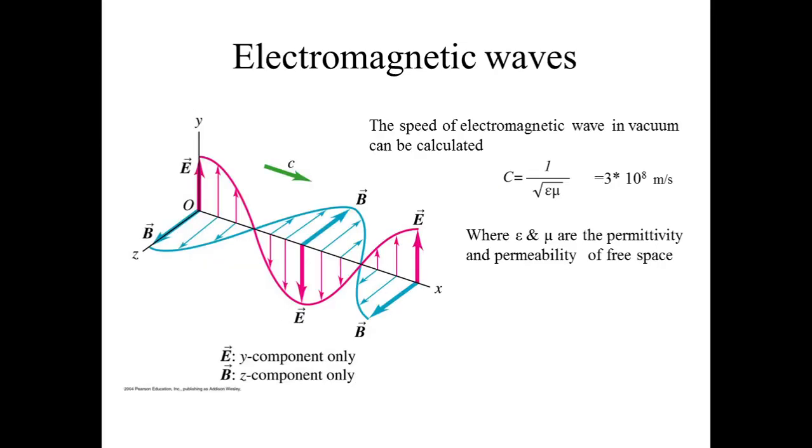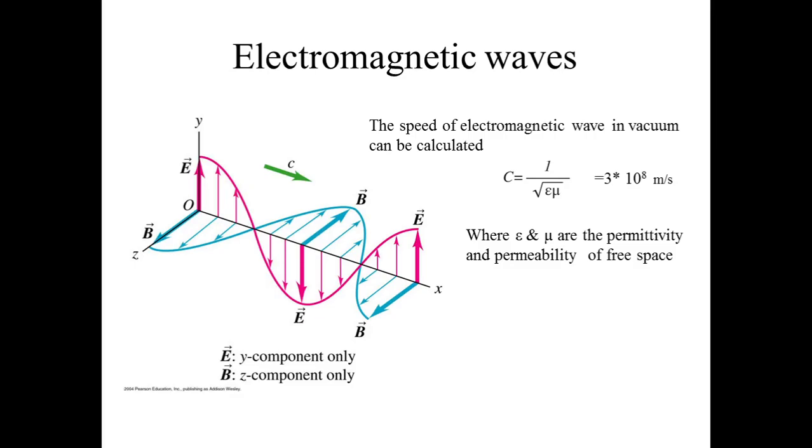Now let us understand what electromagnetic waves are. Electromagnetic waves have two components: one is the electric field and the other is the magnetic field. As we can see in the figure, the electric field is oriented in the y direction and the magnetic field is oriented in the z direction. The electric field and magnetic field are mutually perpendicular to each other, and they are also perpendicular to the direction of propagation of the wave.